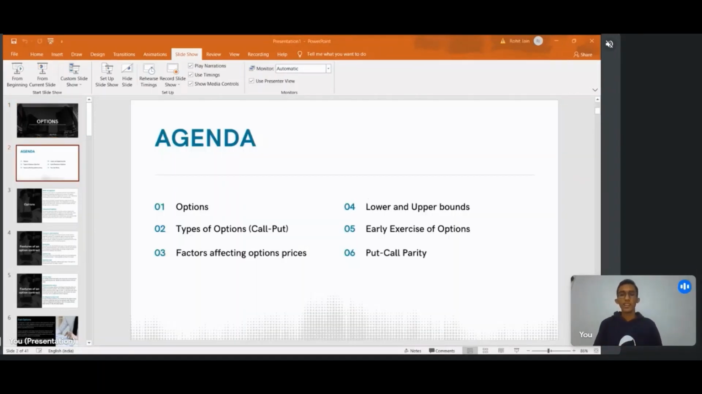So talking about the agenda, we'll first talk about options and how does option work. Later on, we'll talk about the types of option, the sell call, the buy call, the sell put and the buy put. Next, we'll talk about what are the factors that affect the option prices, or how does the price of options keep on changing, and later on we'll talk about lower bounds and upper bounds of option prices. Next we would talk about the early exercise of options, and lastly we would talk about the put call parity.